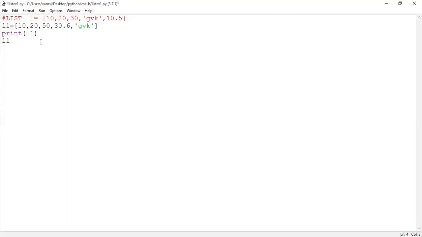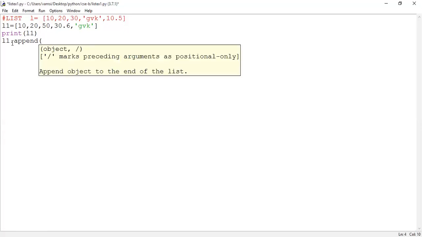So L1, what's the list name? What is the list name? Please respond, guys. L1 is the list name. So L1 dot append function. I have to use append function with the new element which I want to insert into the list. Suppose if I want to bring one more element into the list, like some 600.